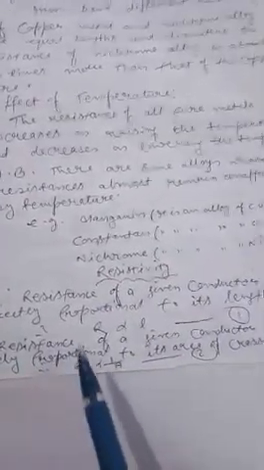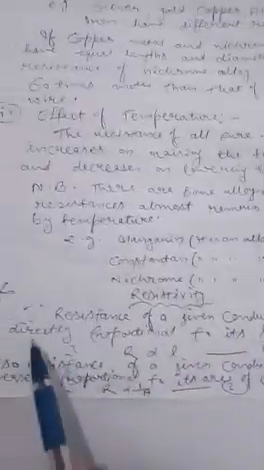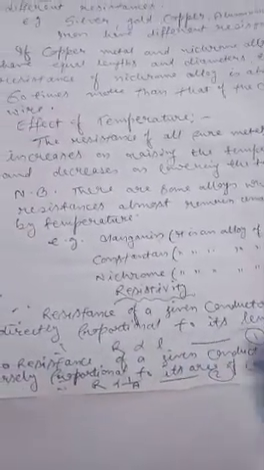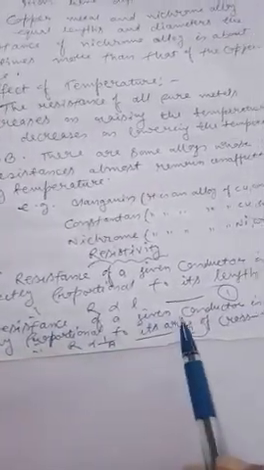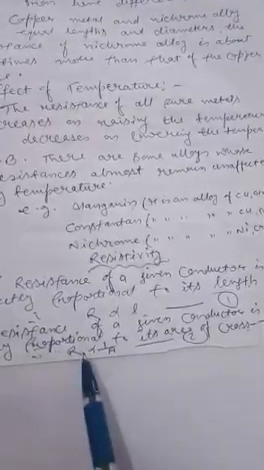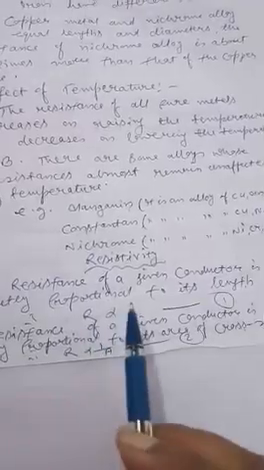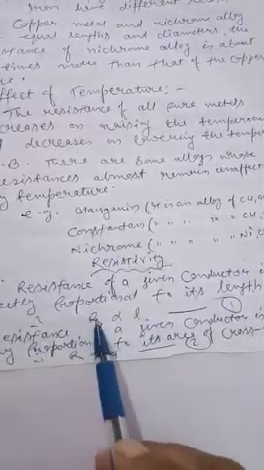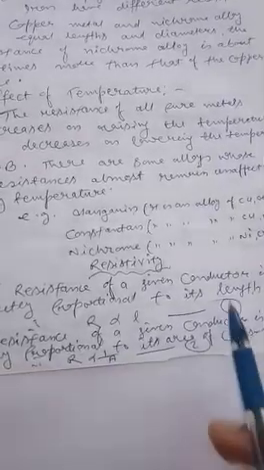Dear students, we have read by now that the resistance of a given conductor is directly proportional to its length. So we can say R is proportional to length. Also, the resistance of a given conductor is inversely proportional to its area of cross section. Therefore R is proportional to 1 by A. Let these be equations 1 and 2.